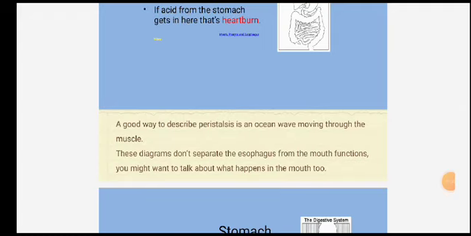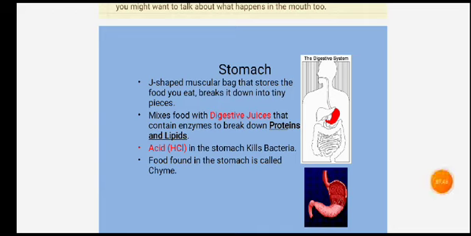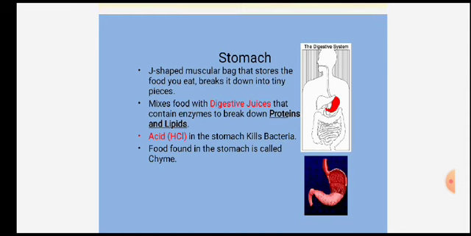With the help of the alimentary canal and the muscles, the food material is moved from one organ to another by peristaltic movement. Peristaltic movement is nothing but a wavy movement, and because of that the food material is transferred to the next organ. In the next lecture we will study the stomach.